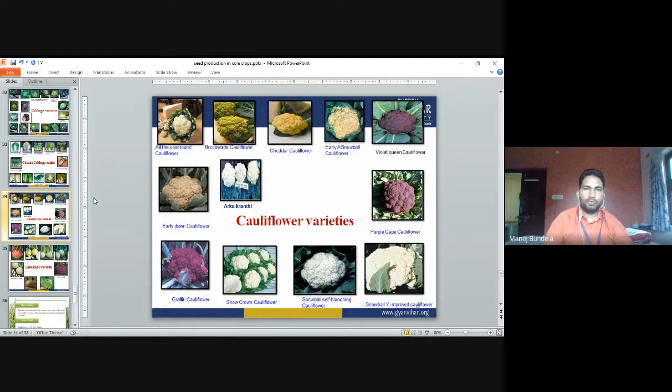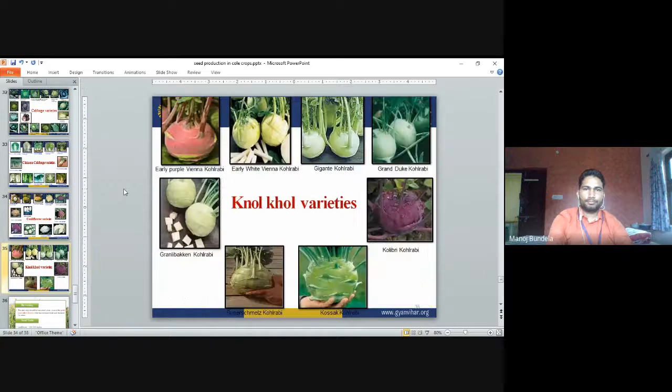Cauliflower varieties. Cauliflower also comes in different colors. There are purple color cauliflowers, white color cauliflowers, yellowish color cauliflowers, and complete white Arka Kranti. So these are the different colors of cauliflowers.